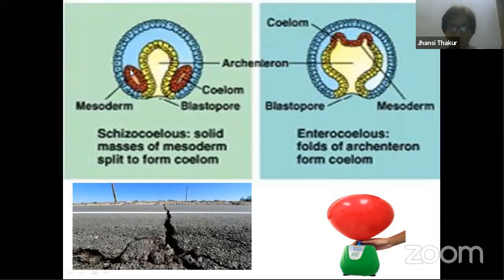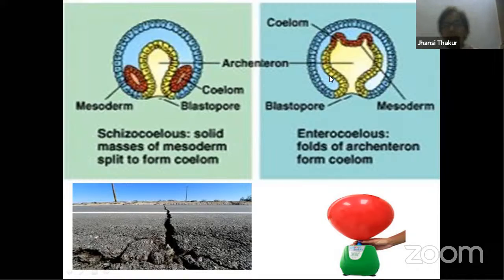So if mesoderm splits and the space is created, then this kind of coelom is called schizocoelous condition. You can also hear people calling it a schizocoelous condition. This is true coelom only. Mesoderm splits and it creates space. So one layer of the mesoderm is in touch with ectoderm, another layer of the mesoderm is in touch with endoderm, and space in between.